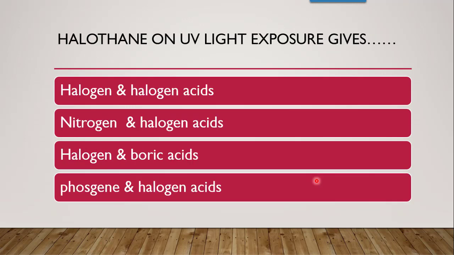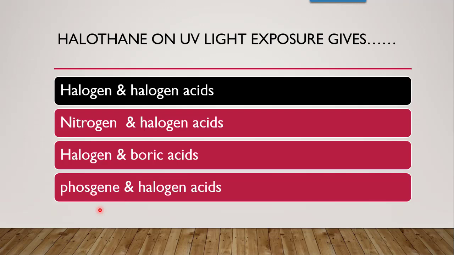Next question is halothane on UV light exposure gives whether halogen and halogen acids, nitrogen and nitrogen acids, halogen and boric acid, or phosgene and halogen acid. So the correct answer is halogen and halogen acids.